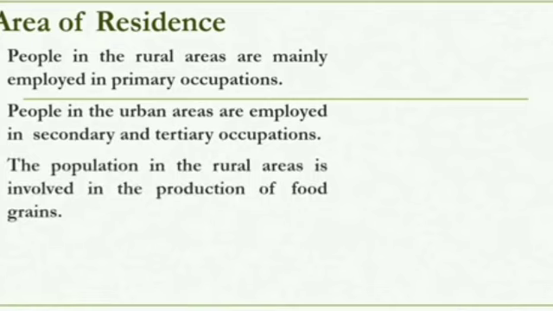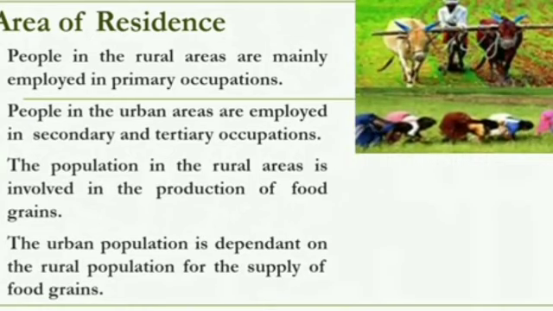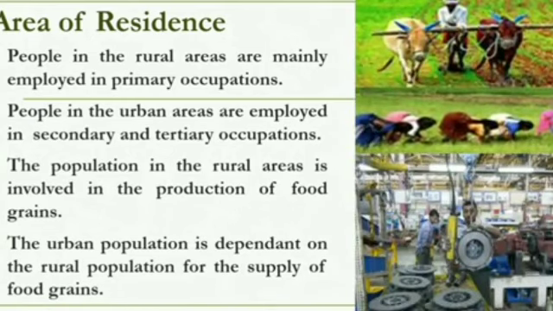And in urban areas, the population is working largely in secondary and tertiary occupation. So there is a difference between these two. The urban population has to depend on the rural population for their supply of food grains. So this is how area of residence can be described.